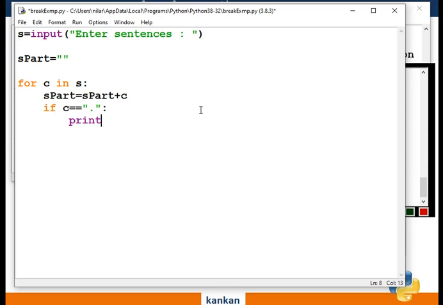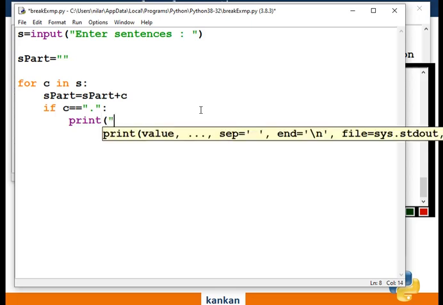I would like to print the sentence within double inverted commas. This is the sentence that I would like to display there.